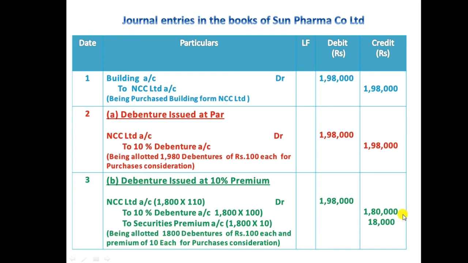Here 18,000 is a gain for Sun Pharma. We credited the debenture as a liability increased in business, and when a liability increases we credit it according to the American approach. And securities premium is a gain for Sun Pharma Company Limited, so when a gain increases we also credit it.